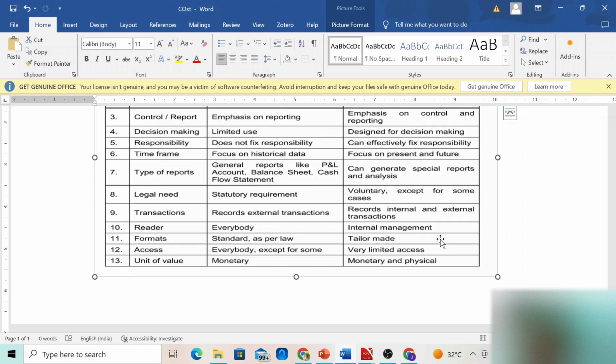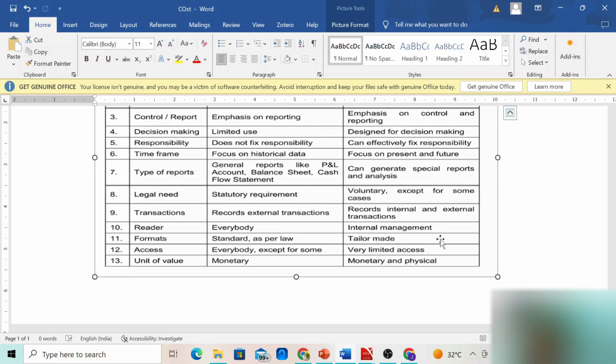And when we look at the formats, we have balance sheet format and the profit and loss account format. It is a standard format and it is also a part of compliance with the law. Whereas in cost accounting, everything would be tailored. Tailored in the sense it would be designed for every specific company. So you'll have a format, but every item would not be needed for every business. They design their own cost sheet, and then they prepare the cost sheet.